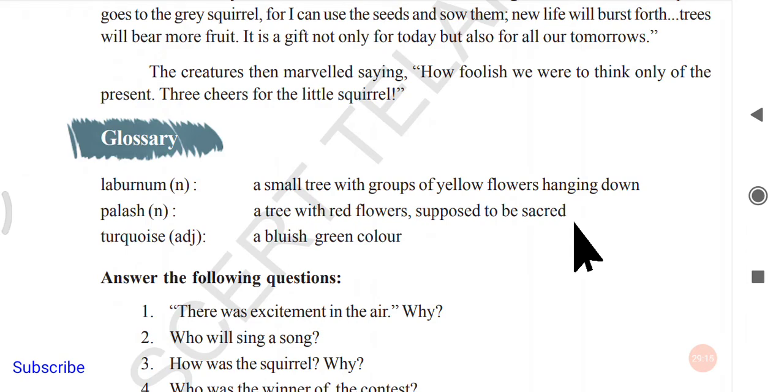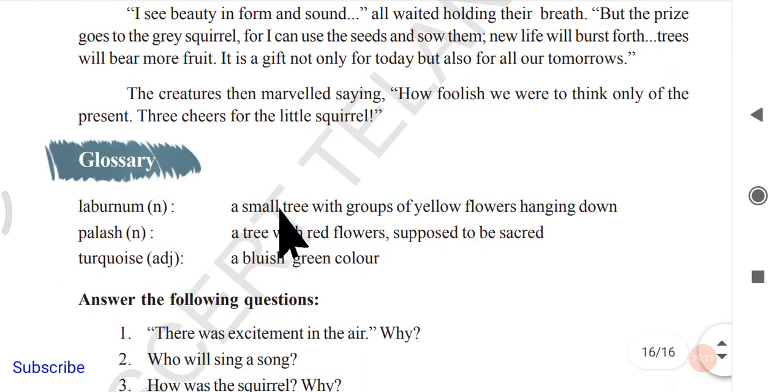Okay, so whenever you find this type of words, this type of vocabulary glossary in the paragraphs, don't be afraid, just think about all your text that you are reading. Of course, you have to go through each and every text of your syllabus. Okay, so when you are going through them, please go through this glossary also. Next, turquoise. Okay, that is an adjective, a bluish green color. So these are completely different vocabulary for most of the aspirants, so please note down these vocabularies, glossaries in your notebook and learn them very carefully.